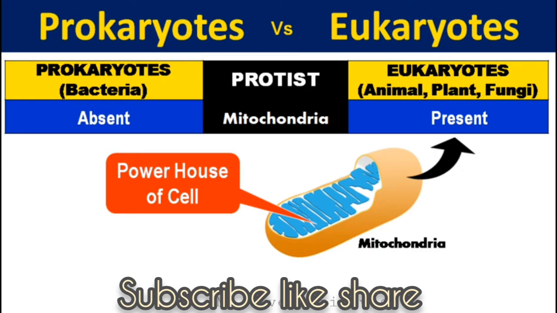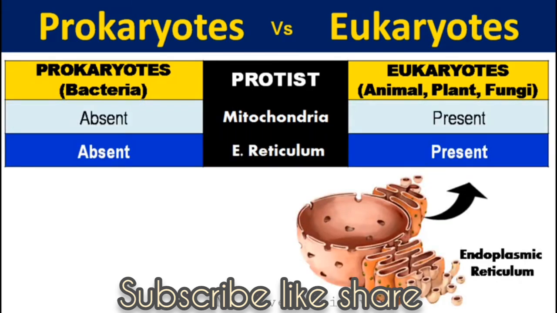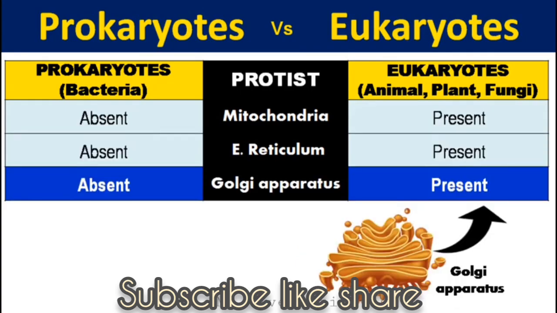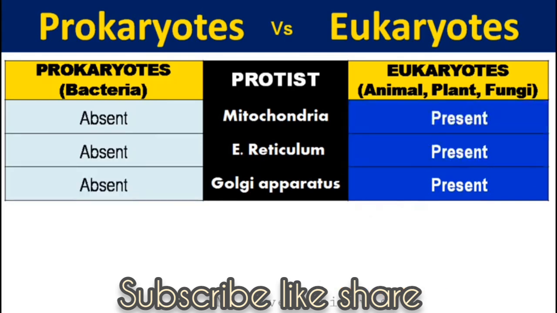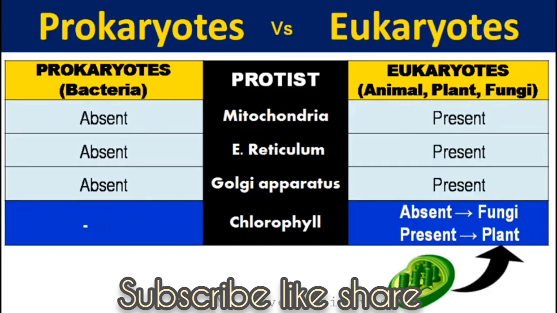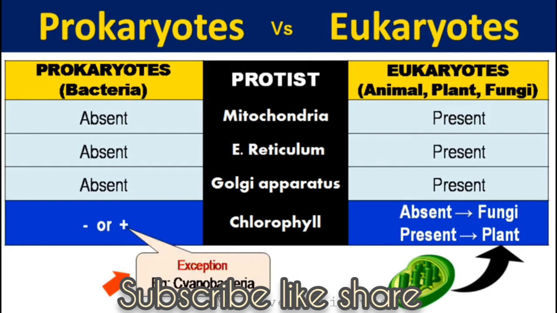Mitochondria, the powerhouse of the cell, are absent in prokaryotes but present in eukaryotes. Endoplasmic reticulum, absent in prokaryotes, but present in eukaryotes. Golgi apparatus, absent in prokaryotes, but present in eukaryotes. So, membrane-bound organelles like mitochondria, endoplasmic reticulum, and Golgi apparatus are present in eukaryotic cells, but they are absent in bacterial cells. Another membrane-bound organelle, chloroplast with chlorophyll, is present only in plants. Generally it is absent in fungi and bacteria. But as an exception, it is present in certain bacteria like cyanobacteria.